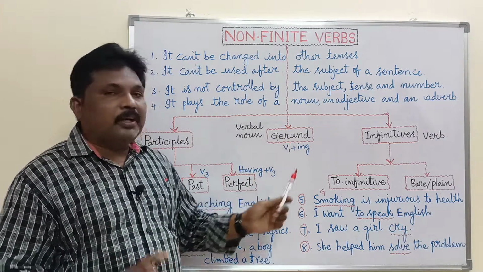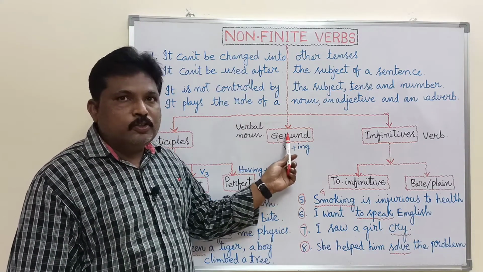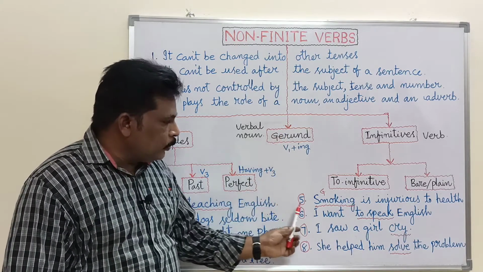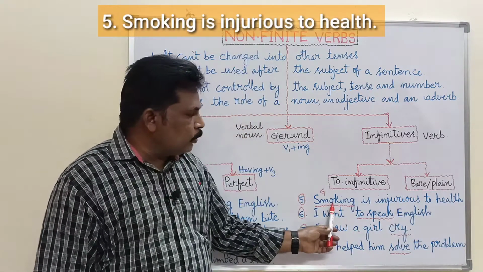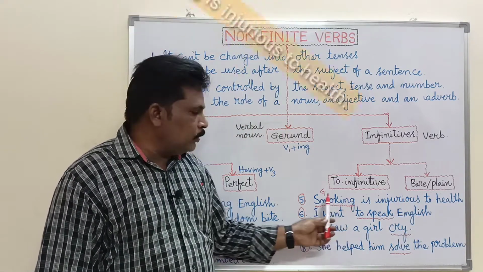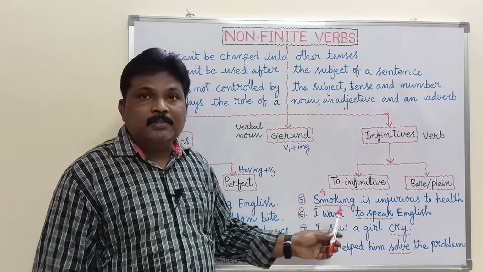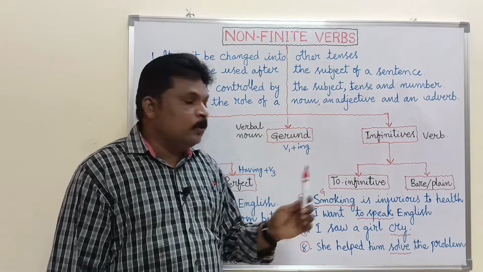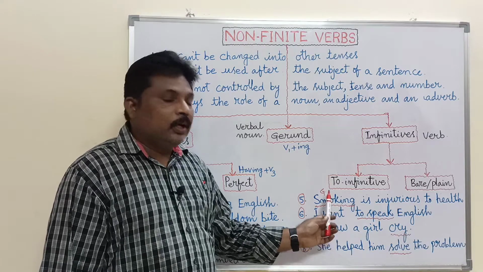The functions of gerund are four. I have made a video on gerund. Please watch it for perfect understanding of gerund. Look at this example. Smoking is injurious to health. Here smoking, that is V1 plus ing form, is not a present participle. This is a noun, that is a gerund, because it does the work of a noun. Gerund does the work of a noun, so it is called a verbal noun. So it is written in the place of the noun.